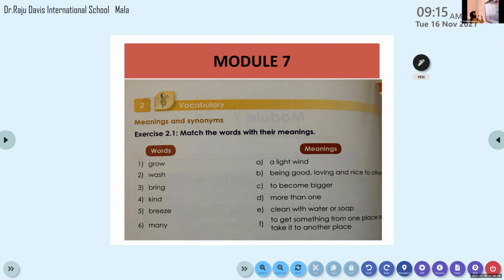The first exercise that we are going to understand today is exercise 2.1.